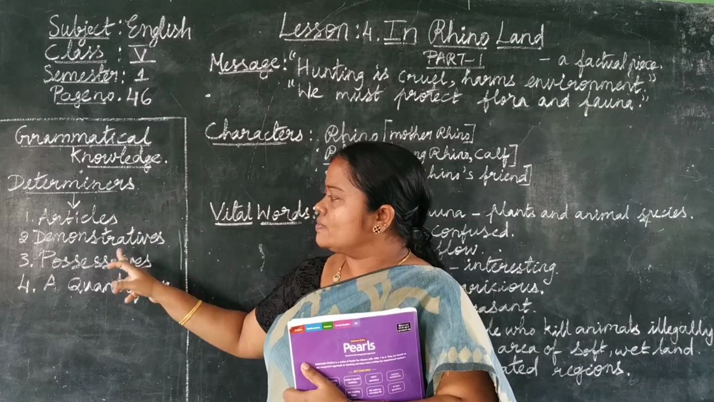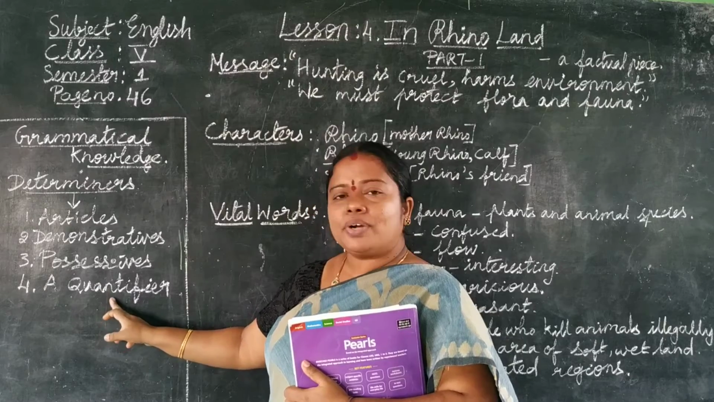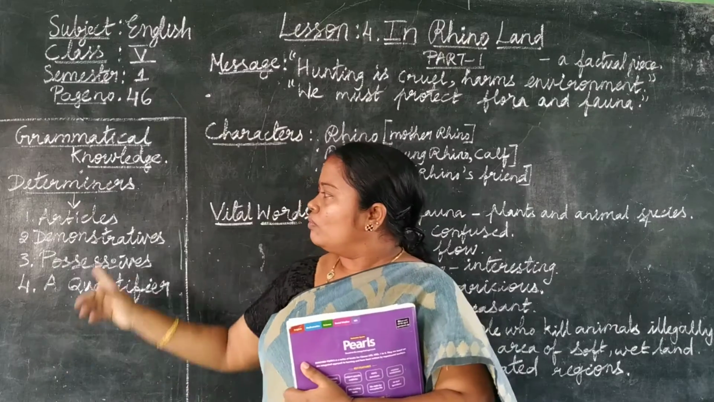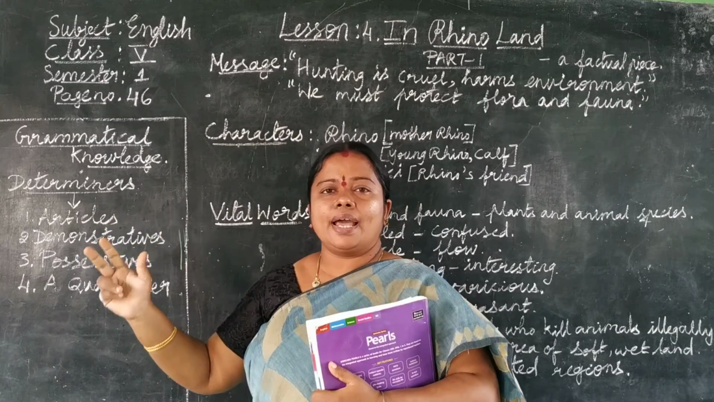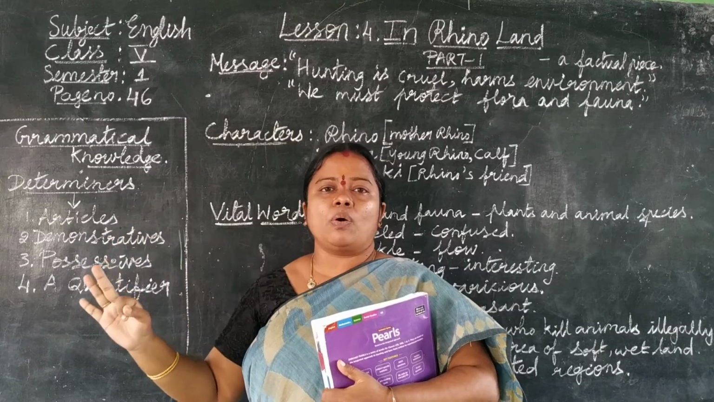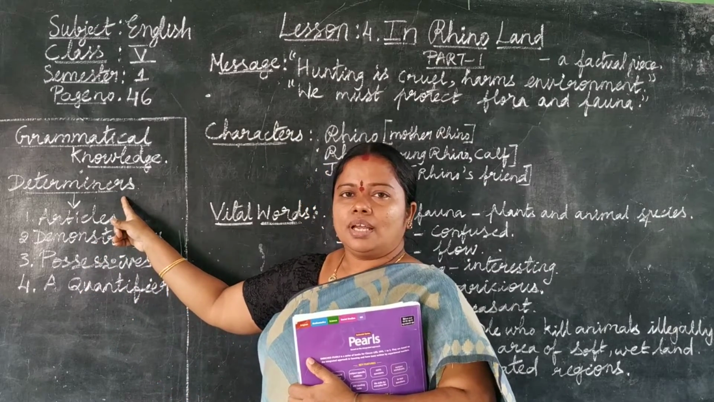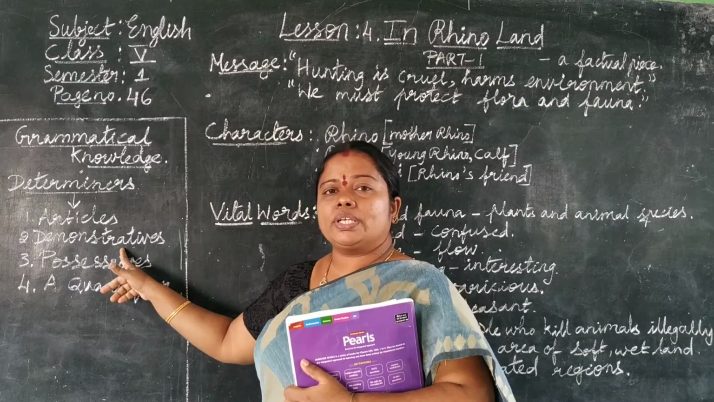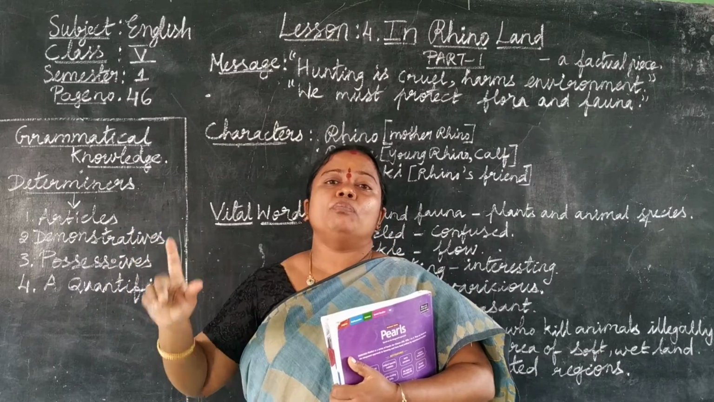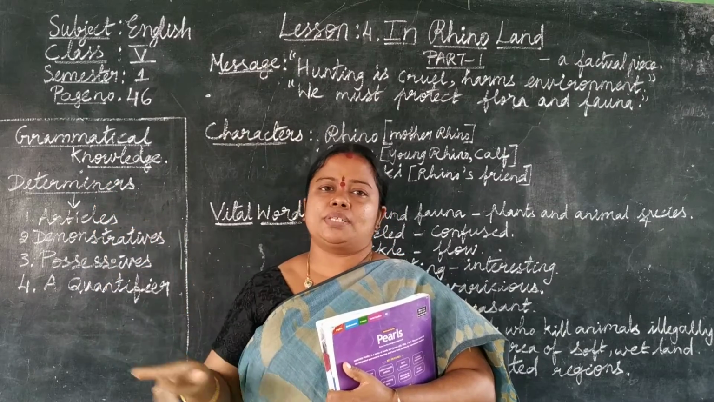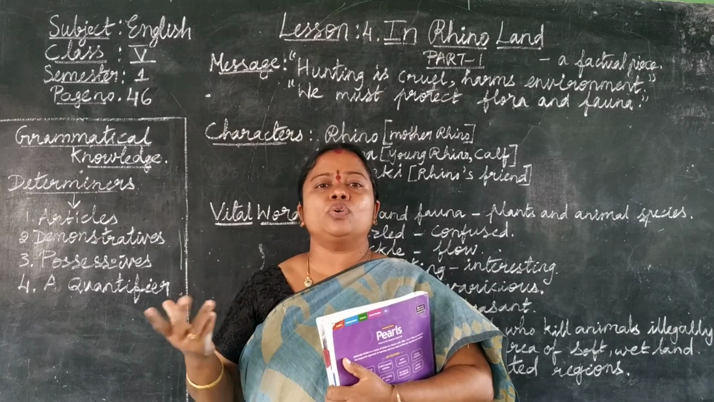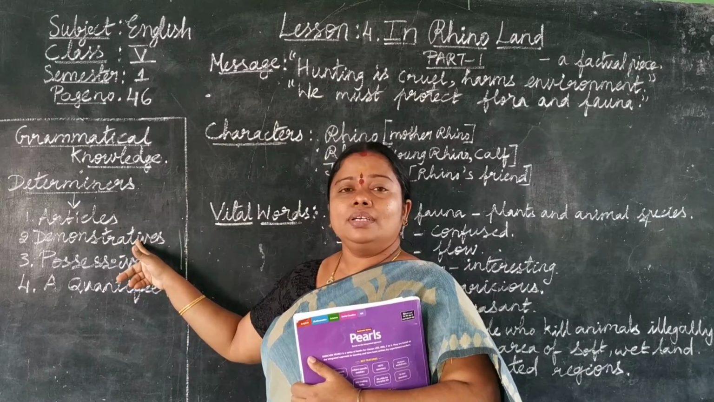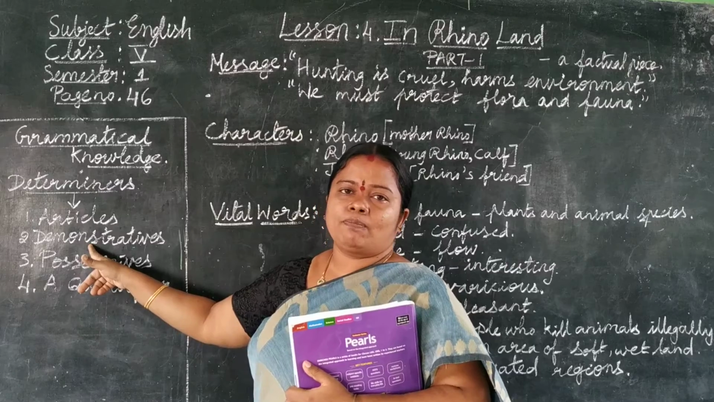And what are determiners? Articles, demonstratives, possessives and qualifiers are called determiners in English grammar. What are articles? A, an and the. These 3 words are called articles. And those are determiners. Demonstratives. What are demonstratives? The words which are used to point out, indicate a particular person of whom we are talking about. Say for example, this, that, these, those come under demonstratives.